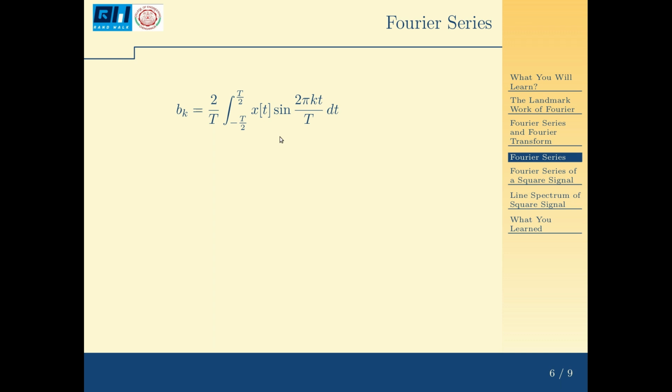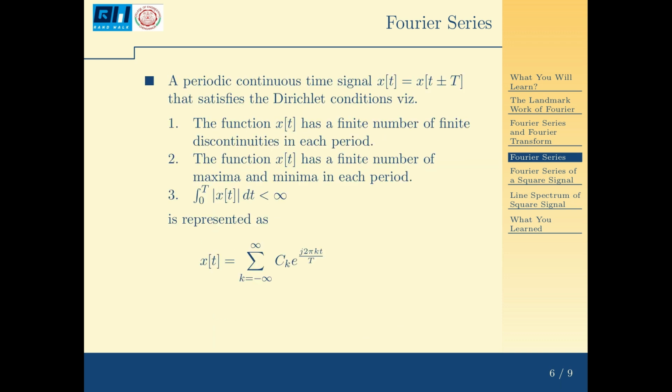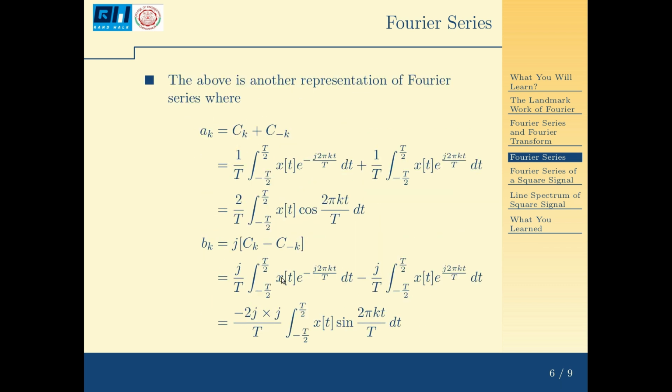So, this is an alternate way of representing the Fourier series. Either I can say it is the summation of ck e raised to j 2 pi kt by T, or I can say it in terms of an and bn.